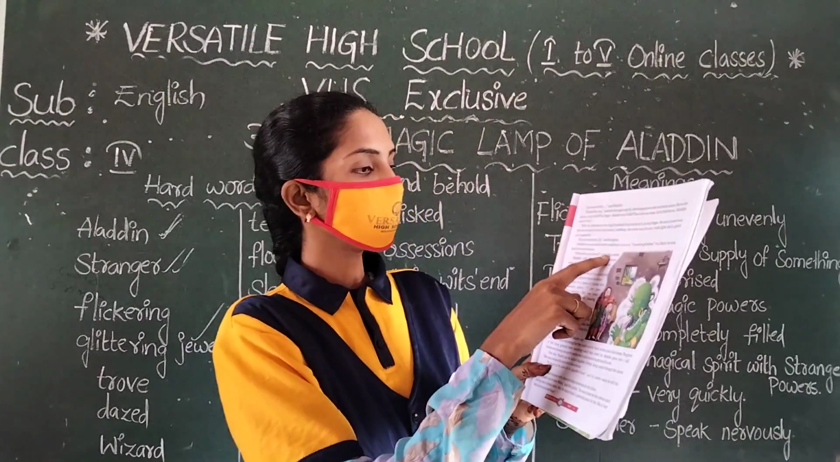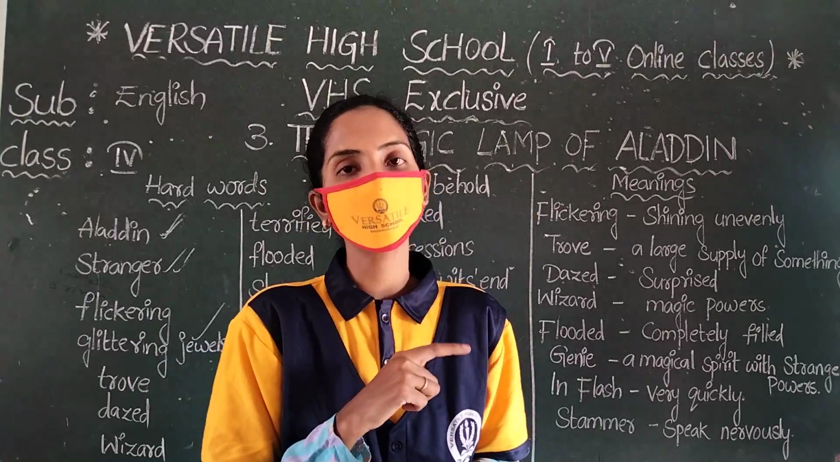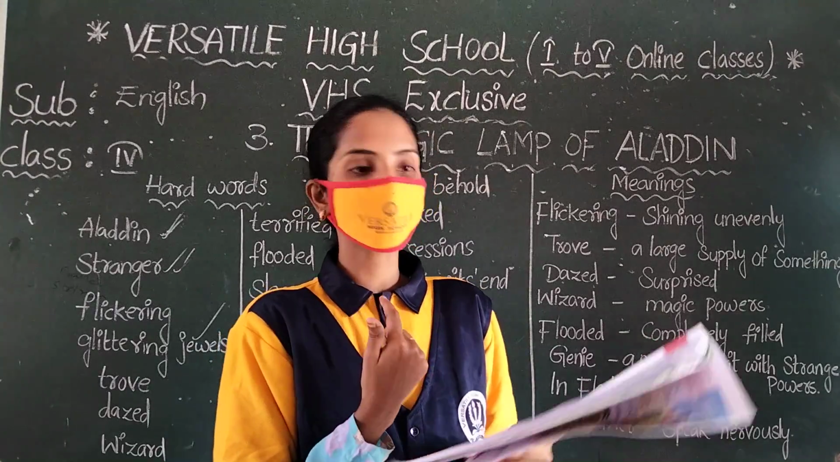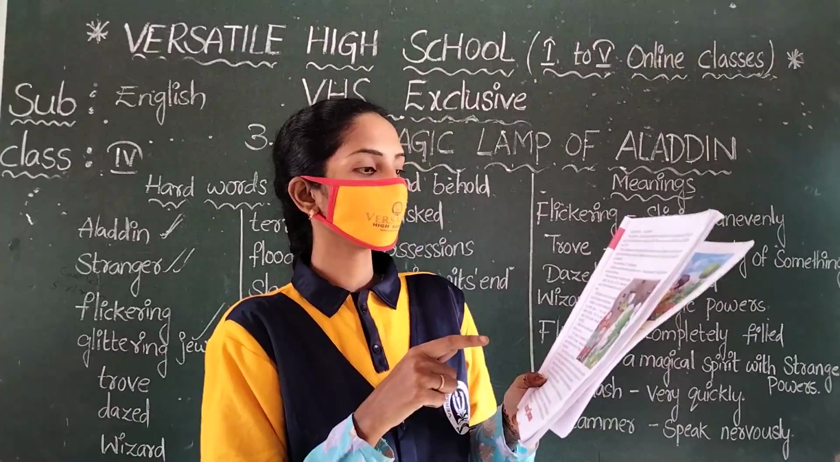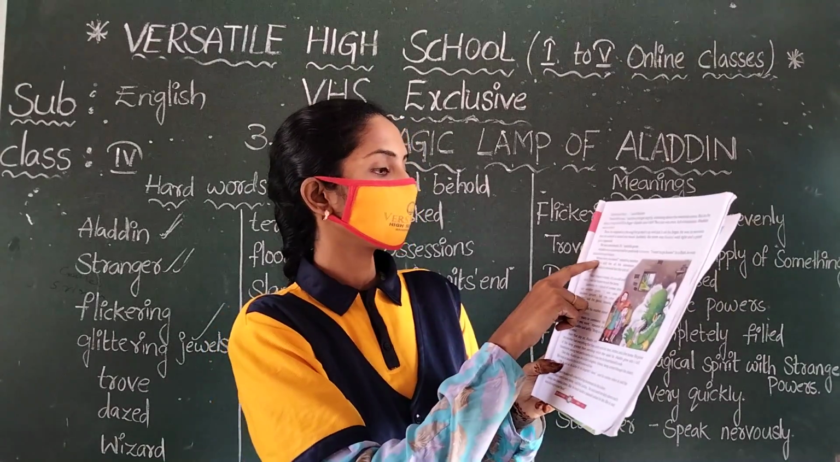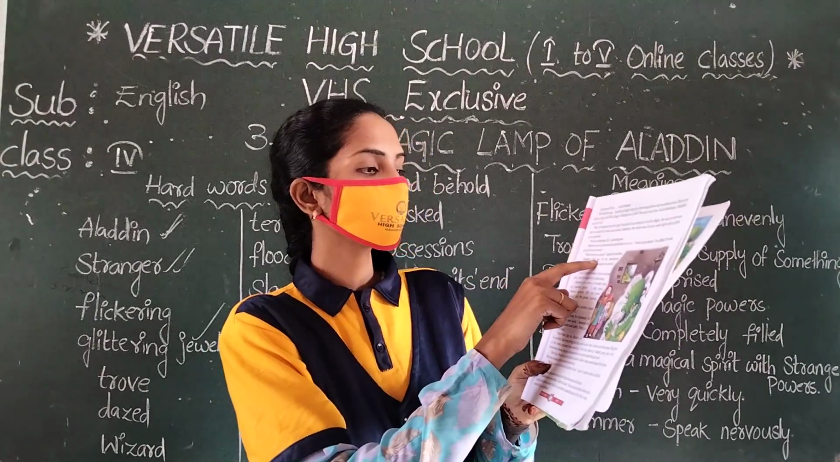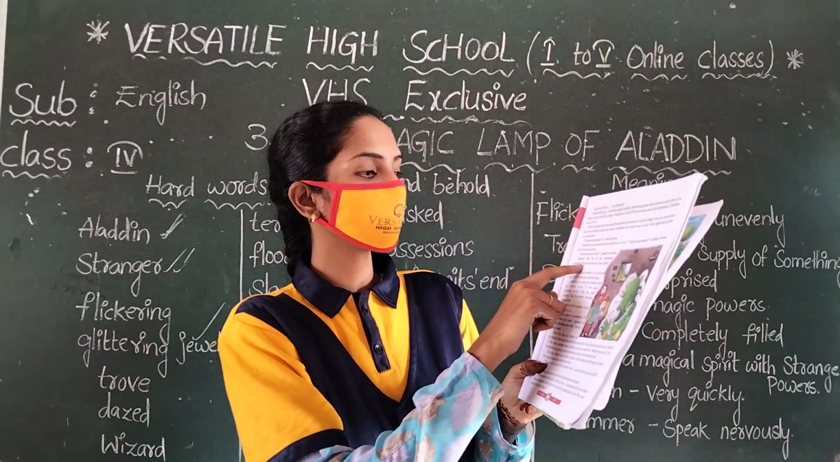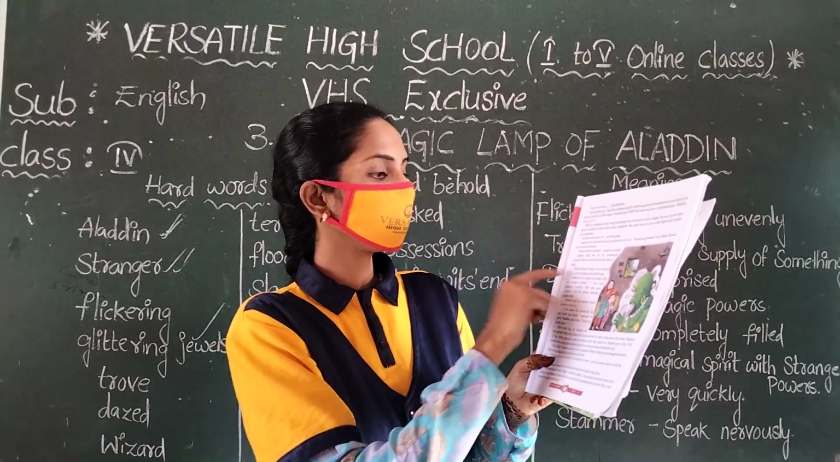"Where have you been?" asked his mother. And the mother is there, at home. The widow mother is asking Aladdin, what is she asking? Where have you been? Aladdin told her of his adventure excitedly. Then he showed her the oil lamp.